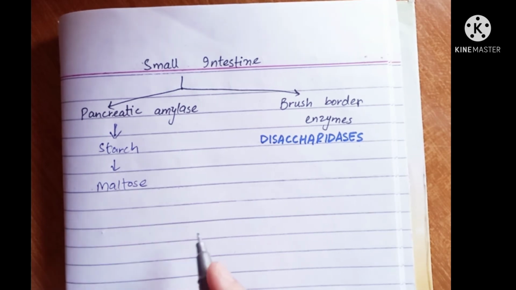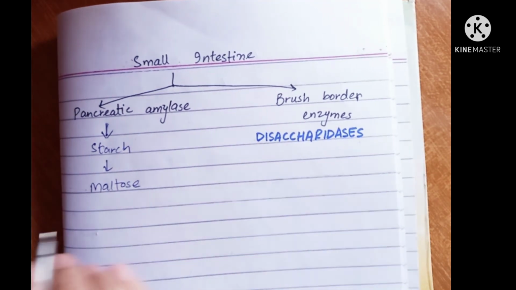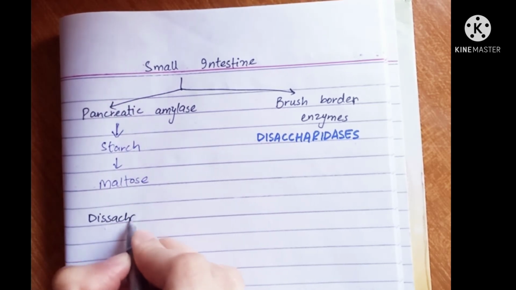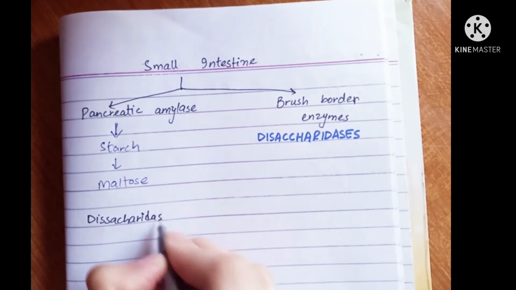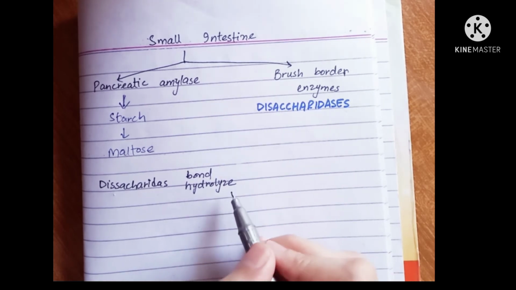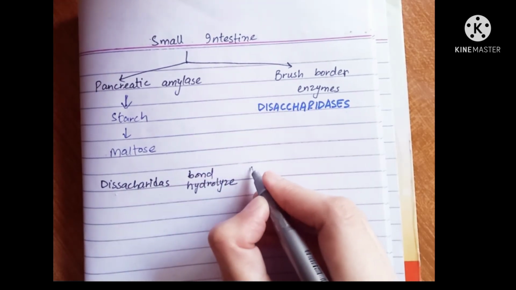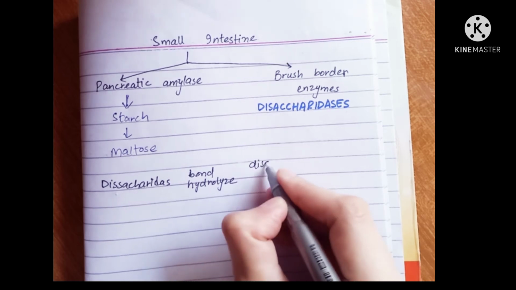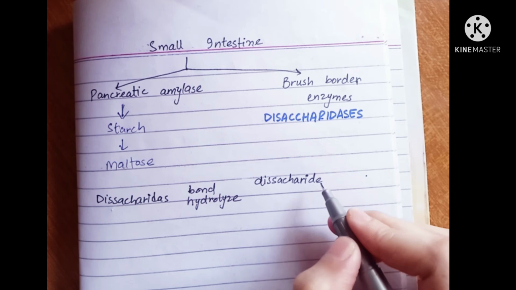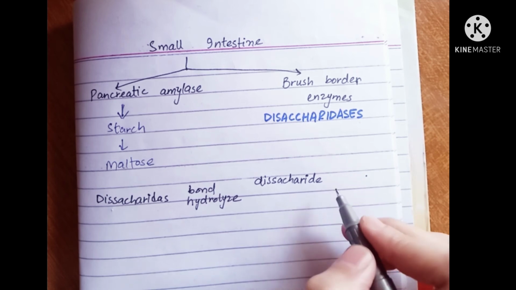Now we make a table of disaccharides to understand them clearly. Here we write disaccharidase. Here we write bond hydrolyzed by disaccharidase. Next, disaccharide on which it acts. Here we write the breakdown product of that particular disaccharide.